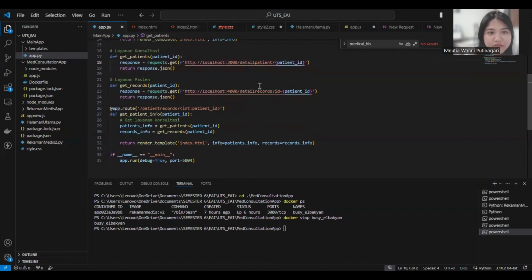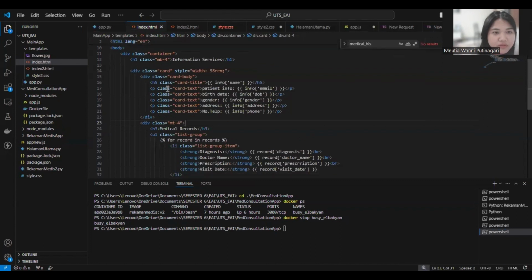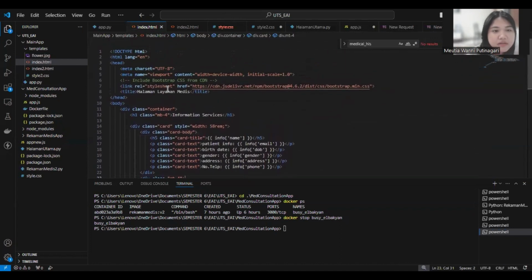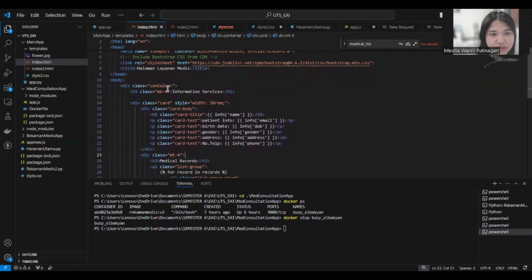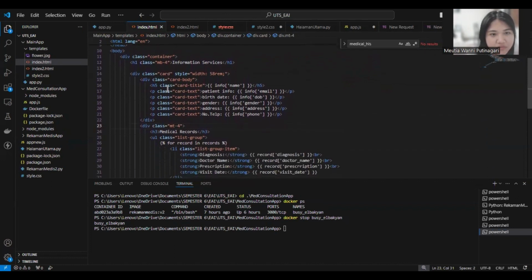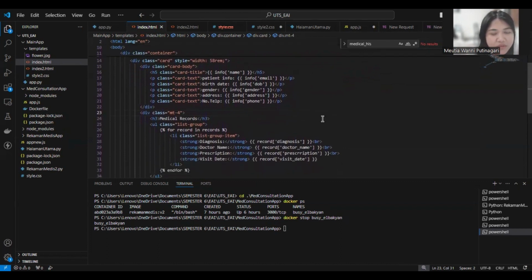I will explain about the index.html. Here we use HTML for the design. First in the HTML, we use the Bootstrap version 4.6 stylesheet. After that, in the div class we have the container, for the theme of information services. Then in the div class card, we have a style for the design.